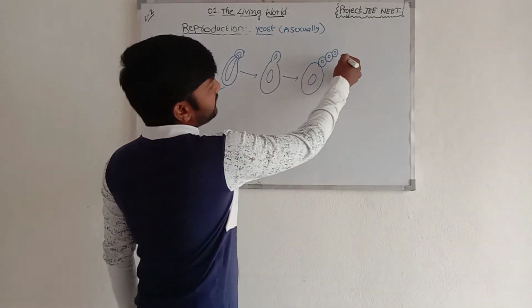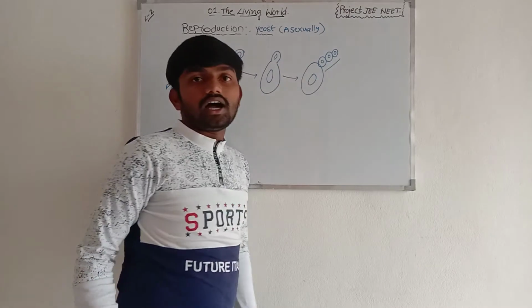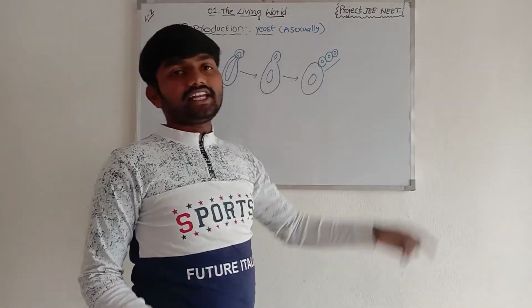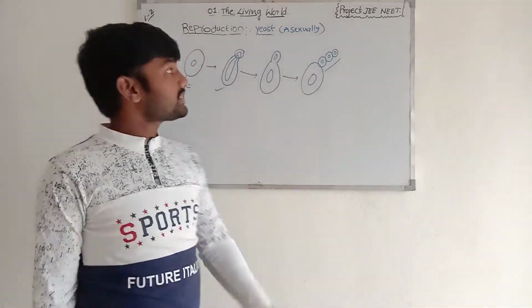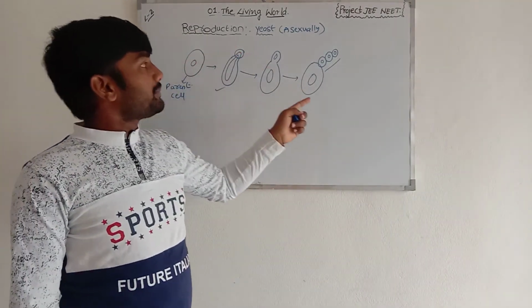Then it looks like a chain. The buds appear in a chain manner. We are observing stage 4. This is asexual reproduction.